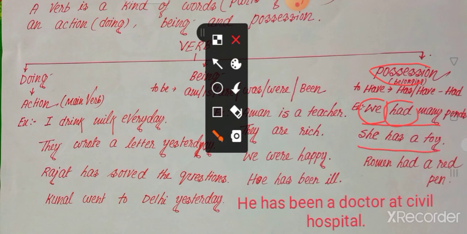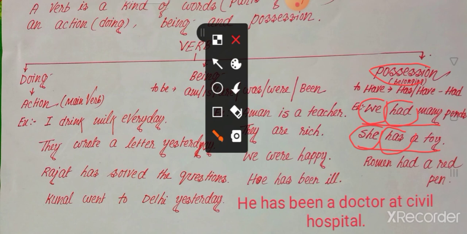Next, she has a toy. Here the pronoun she, what is its function? Subject. Has is used here for possession. She has a toy. She possesses a toy. She is the owner of a toy.